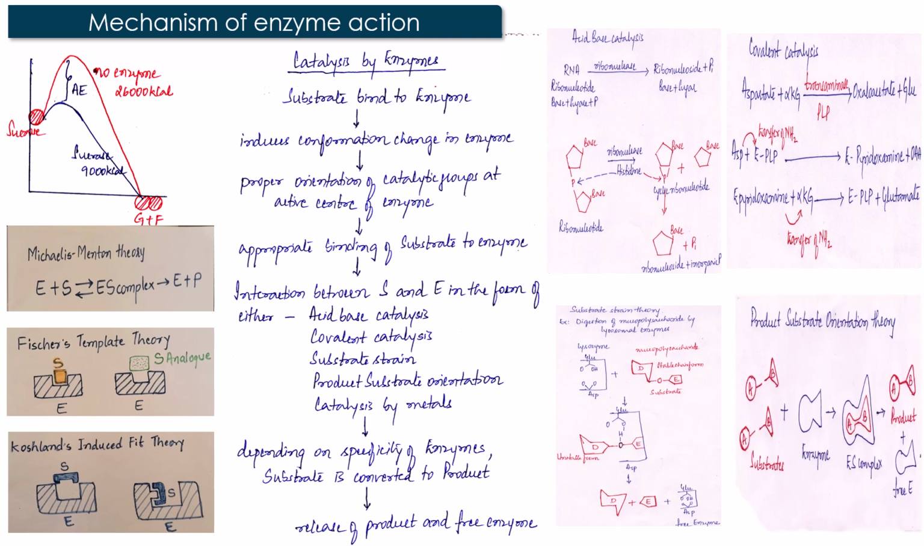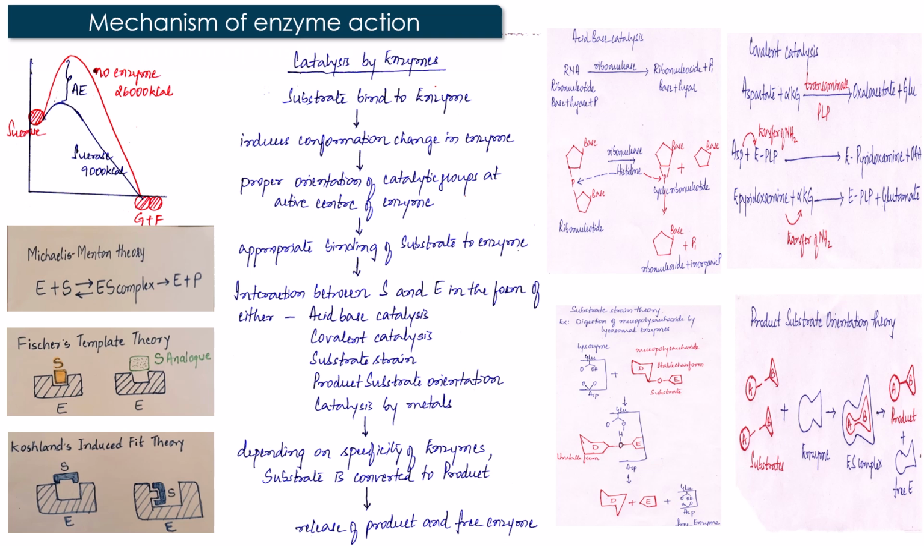The last theory is the product substrate orientation theory, which states that the binding of the substrate to the active site of the enzyme facilitates appropriate 3D alignment of the substrate to the active site of the enzyme, facilitating a good chemical environment for the conversion of substrate to the product.